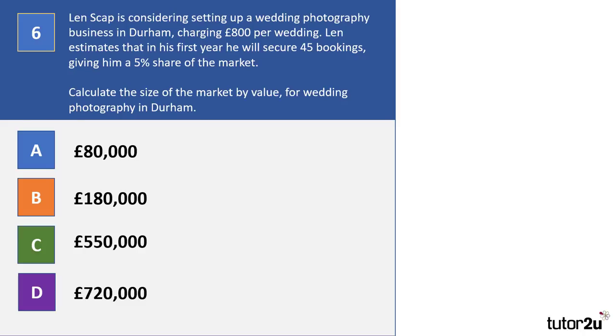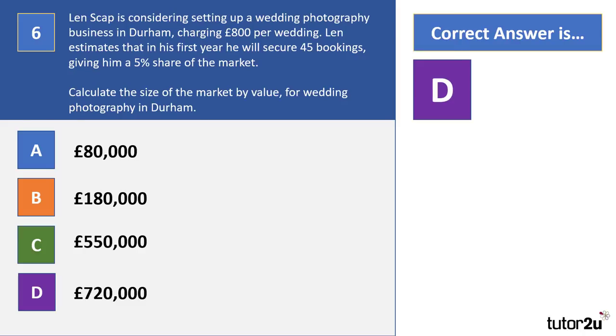So, hopefully you've had a go at that, and the answer to question 6 is D, 720,000. Let's see how it's worked out. Well, Len is going to charge £800 per wedding and estimates he's going to get 45 bookings. That would give me a sales revenue of 36,000, and we know that's a 5% share of the market. So we find out 1%, simply dividing it by 5 to get 7,200. Then we multiply by 100 to get the total size of the market by value. Remember, market size by value is how much, whereas market size by volume is how many. So hopefully you got that one right.